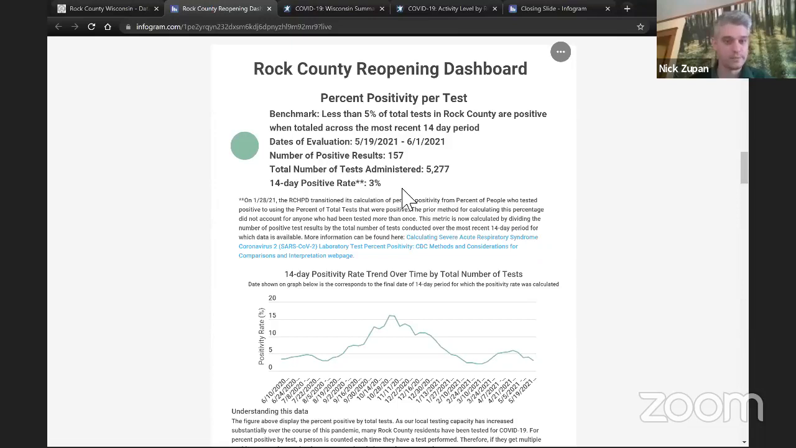So right now, over the last 14-day period, 3% of the total tests that have been done in Rock County have come back positive. And this number is very low. Our benchmark is less than 5%. The CDC says that 3% or lower is even better. So we have seen a pretty steady decline in our positivity rate since about mid-April. And before that, we were very low.